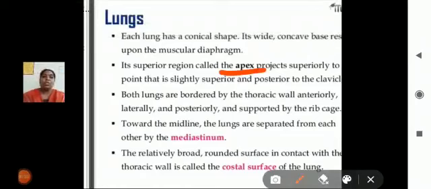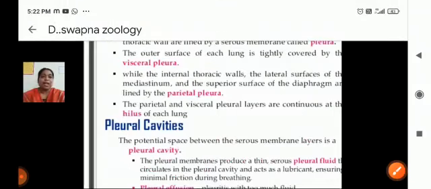Both the lungs are bordered by the thoracic wall anteriorly, laterally and posteriorly, supported by the rib cage. Towards the midline, the lungs are separated from each other by the mediastinum. The relatively broad, round surface that connects with the thoracic wall is called the costal surface of the lung.